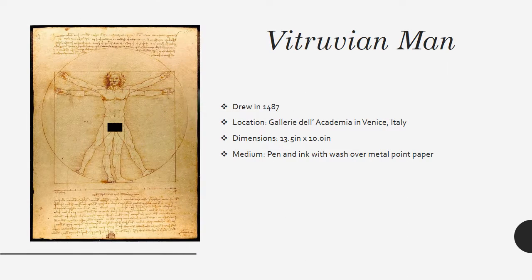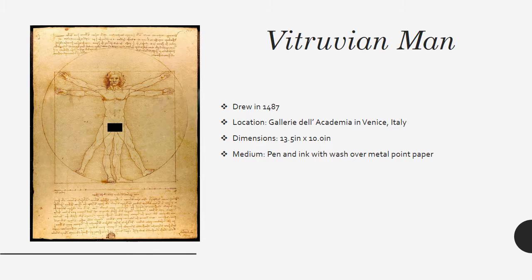And the last piece of artwork that I did was the Vitruvian Man. Leonardo da Vinci drew the Vitruvian Man in approximately 1487 in one of his notebooks. This world-famous drawing is also known as the Canon of Proportions of Man. The Vitruvian Man blends art and science and showcases da Vinci's interest in proportion. It also provides an example of da Vinci's attempt to make connections between man and nature.